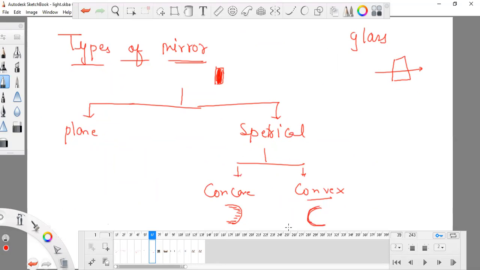A cave is the house of a lion or tiger, so it is just like a cave. The inside surface is the concave surface, and this is the convex surface. The convex surface is a bulge. Right now we are going to learn about the properties of plane mirror very quickly.